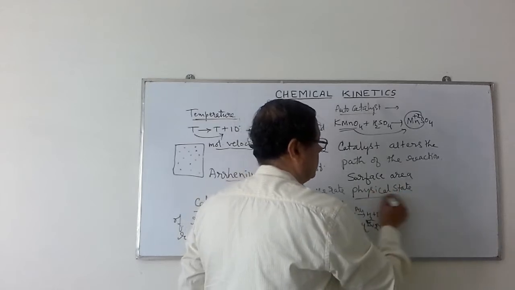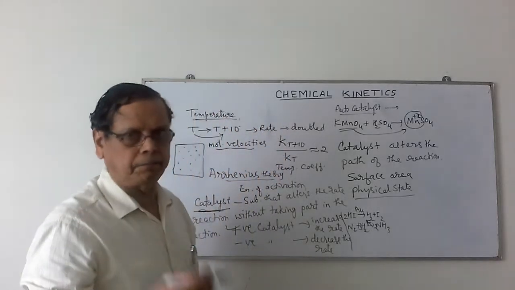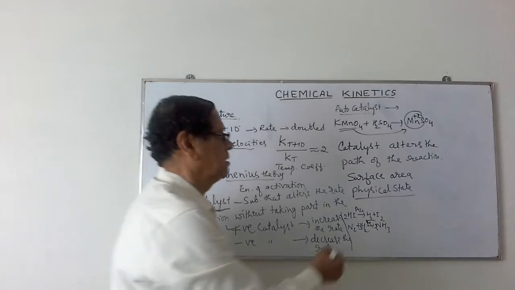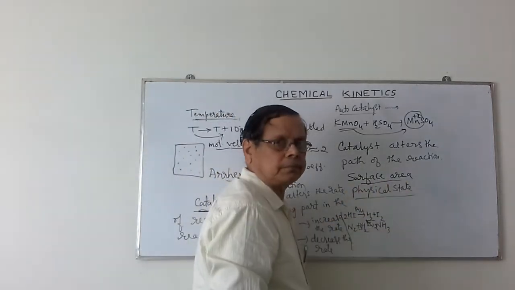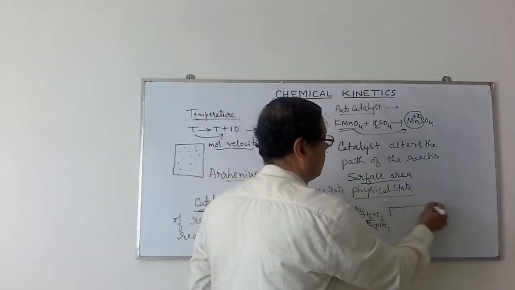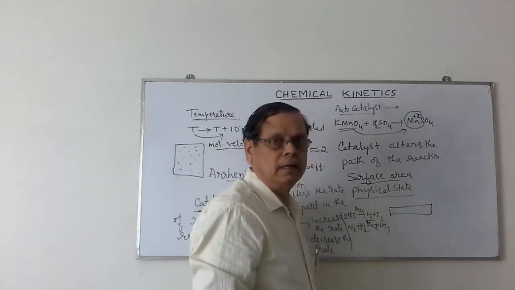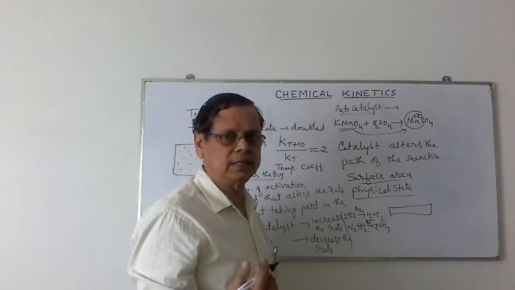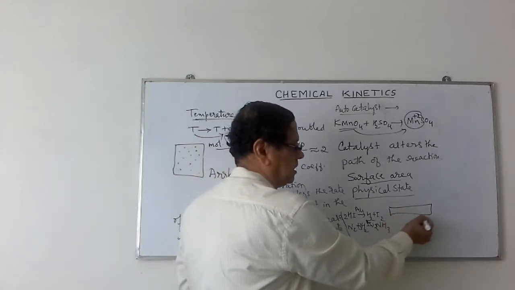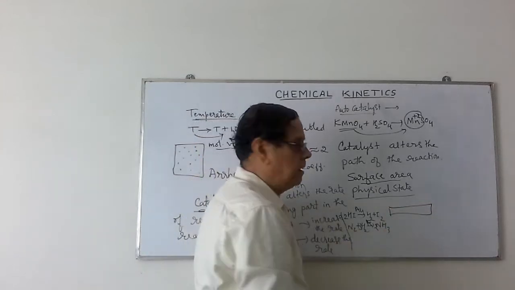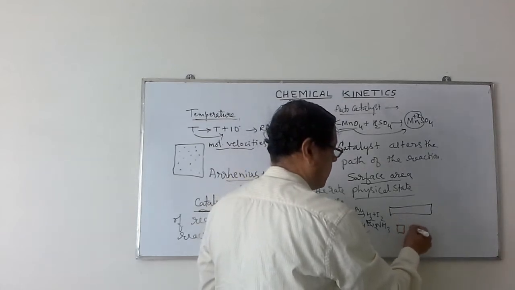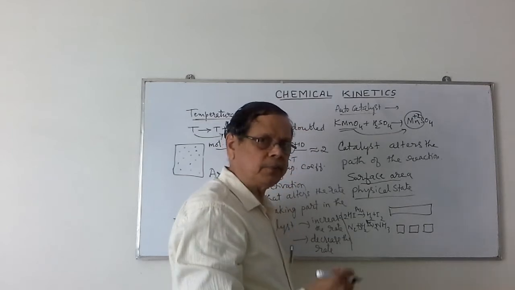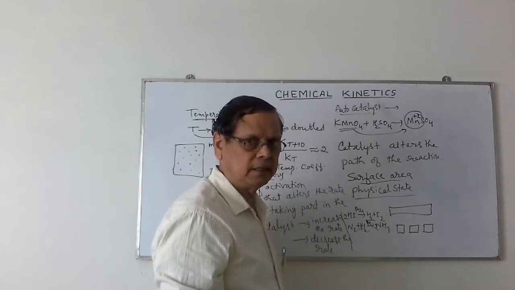By the change in the size of the particle, as the size of the particle gradually decreases, surface area increases. Say for example, I am having a piece of iron. An iron piece when exposed to the moist air, it gradually rusts. Here assume that this is the surface area that is available. But when this is divided into smaller parts, more and more surface area is available. That's why the rusting process becomes very fast.